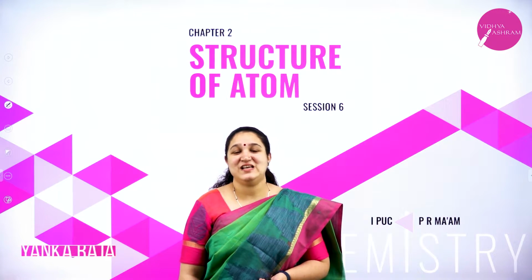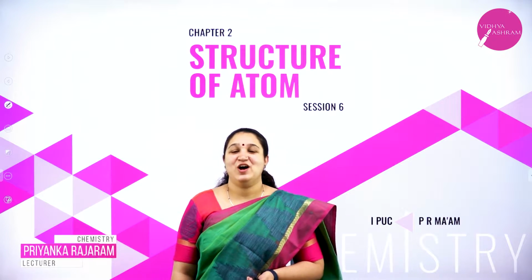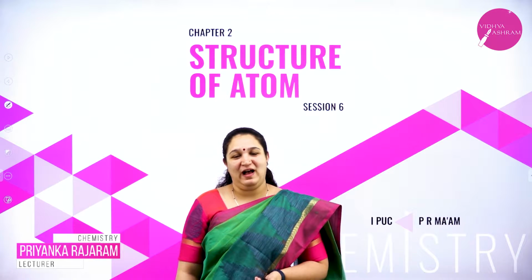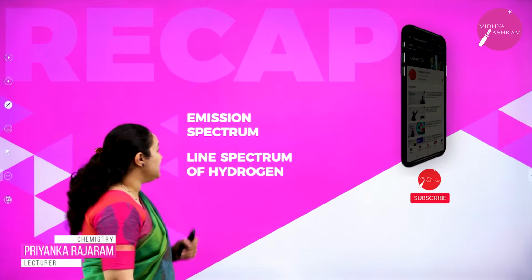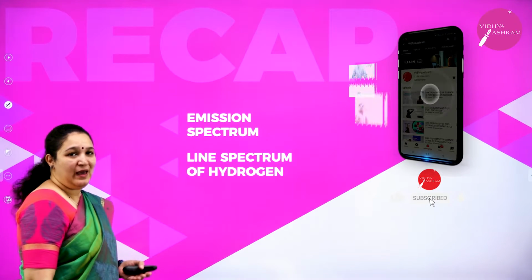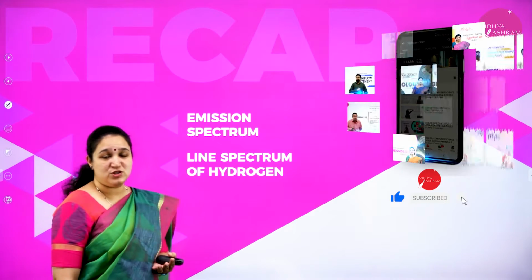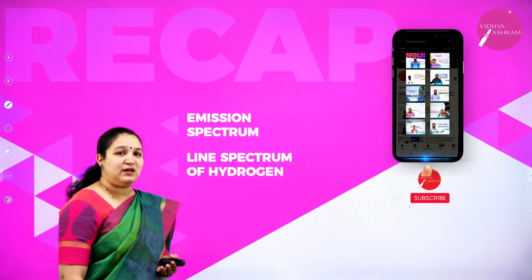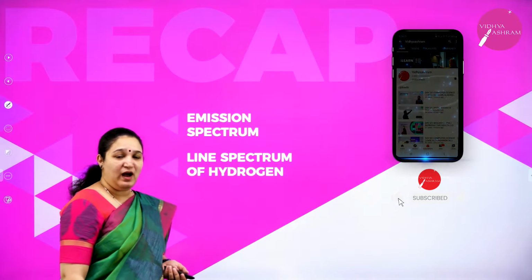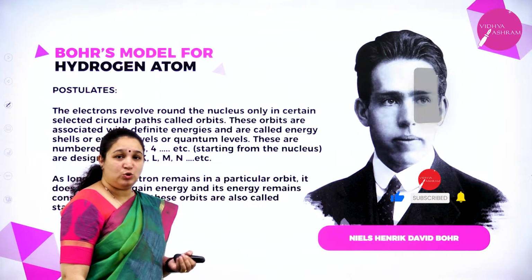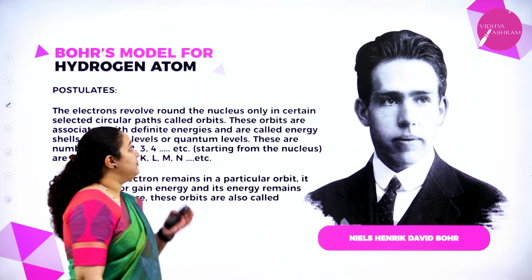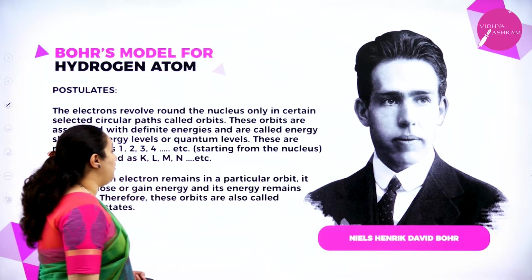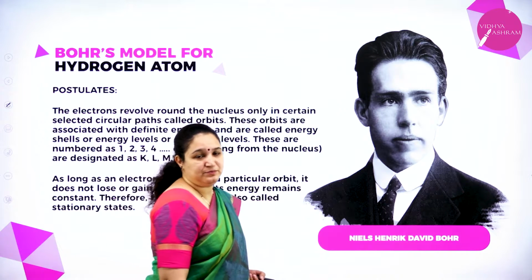Hello my dear students, welcome back to session 6 on the chapter Structure of Atom. Last class we learnt about emission spectrum, absorption spectrum as well as continuous spectrum. Also we learnt about line spectrum of hydrogen. Today we learn about Bohr's model for hydrogen atom.